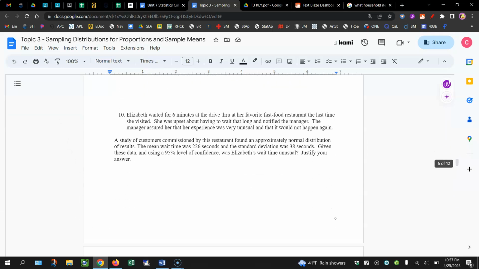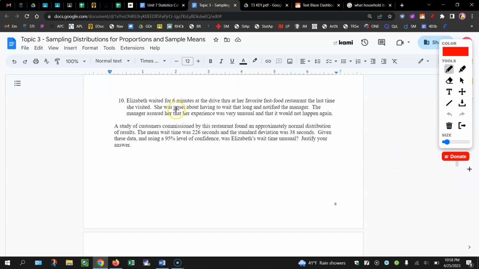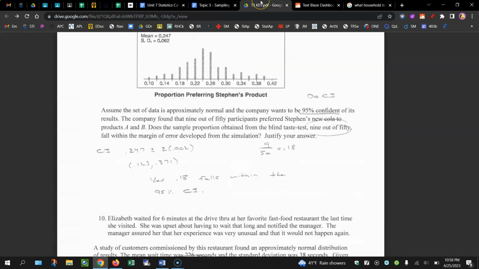So Elizabeth waited 6 minutes at the drive-thru, and she's upset about having to wait that long. She notified the manager, and the manager said your result was very unusual. So they did a study. They found it's approximately normal. The mean wait time was 226 seconds. Standard deviation was 38 seconds. Now they're asking us to use a 95% level of confidence. We want to know, was her wait time unusual?